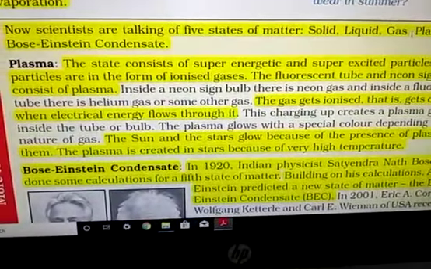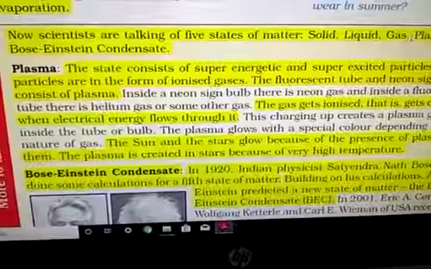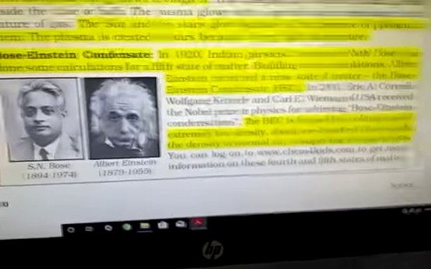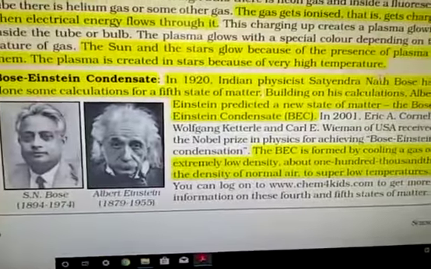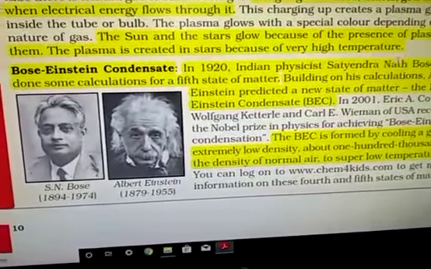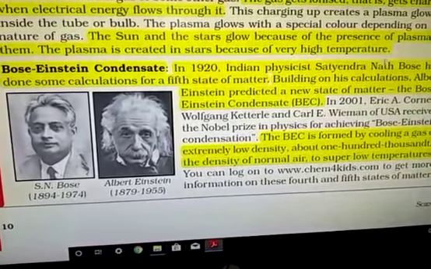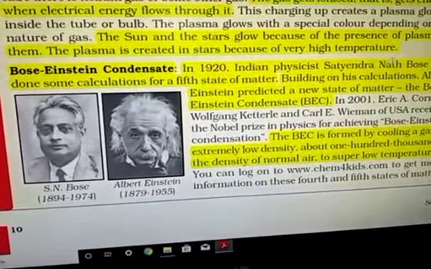Another is BEC, Bose-Einstein condensate. No need to learn these two states in detail. Only remember two points. We get plasma at very high temperature and BEC at very, very low temperature.